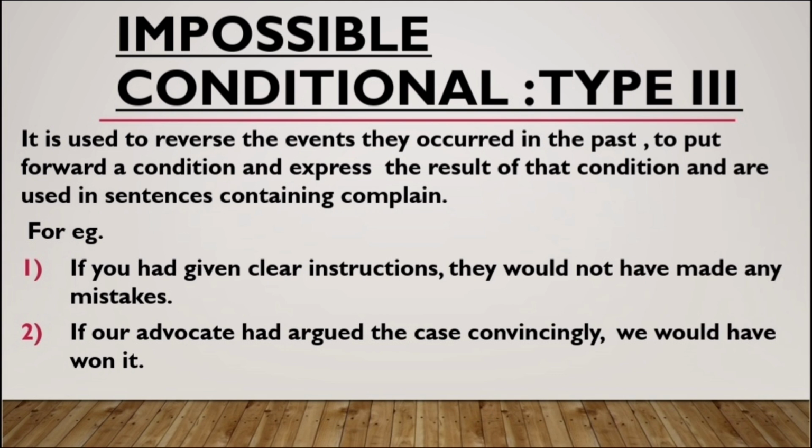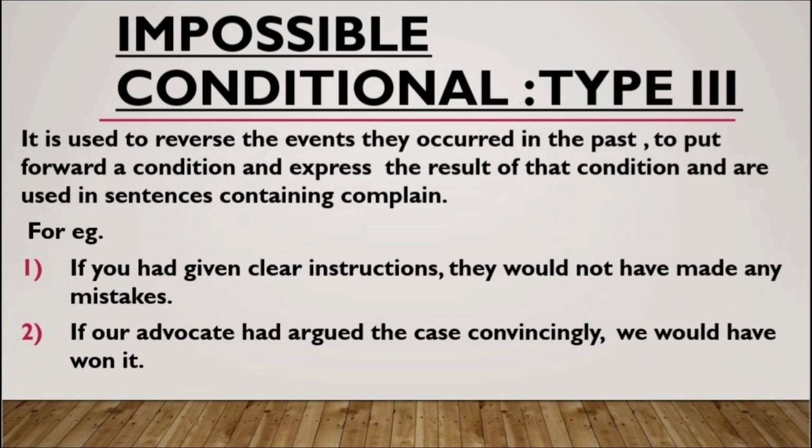Since all these if clauses were not fulfilled, you are complaining. That's why they are also called sentences containing complaint. Have a look at the examples here. Example number 1: if you had given clear instruction, they would not have made any mistake. The point is that you did not give clear instruction. Okay, if you would have given clear instruction, then things would be better.